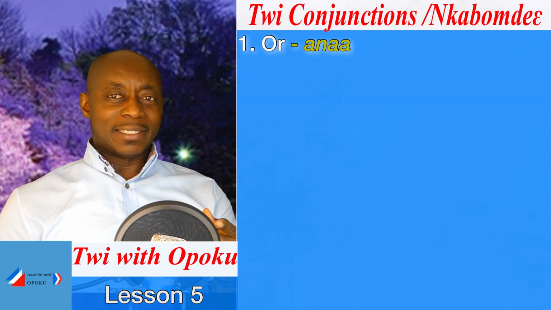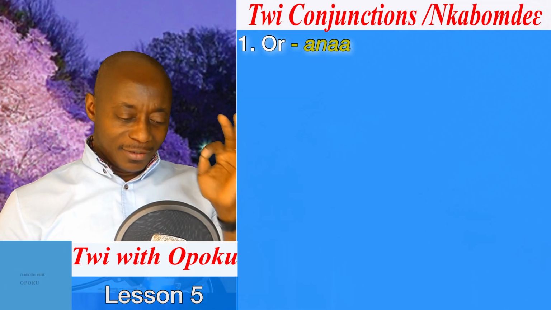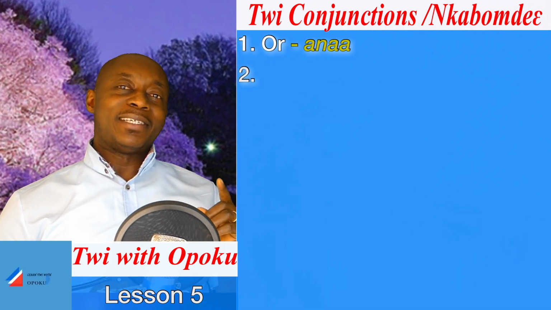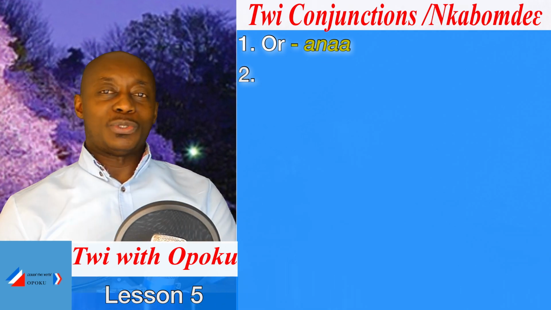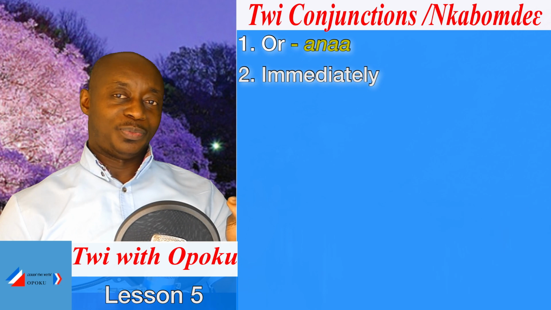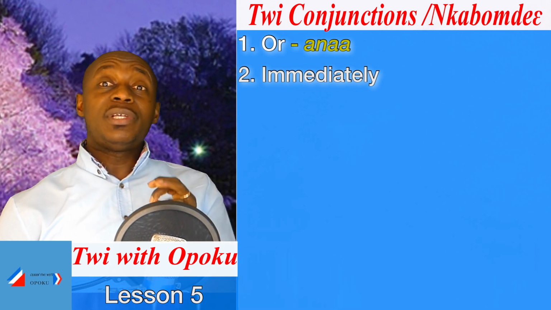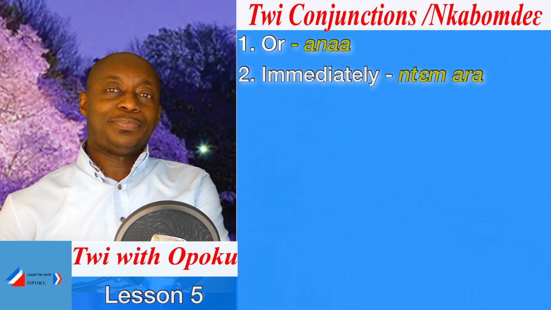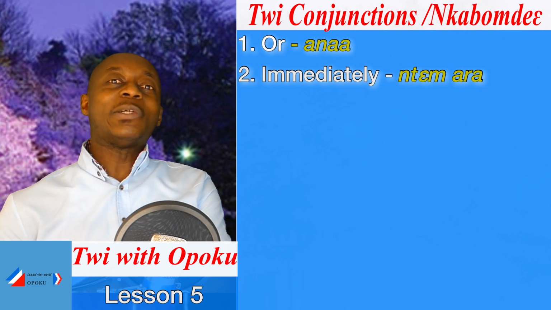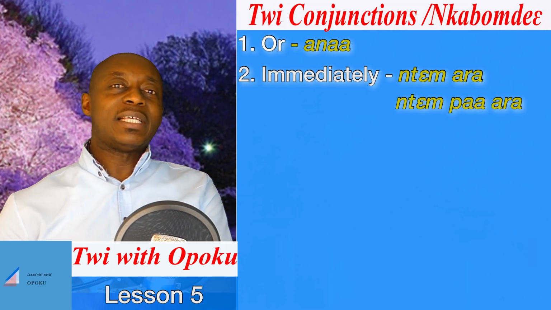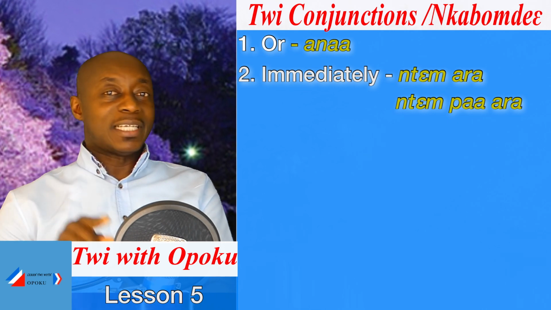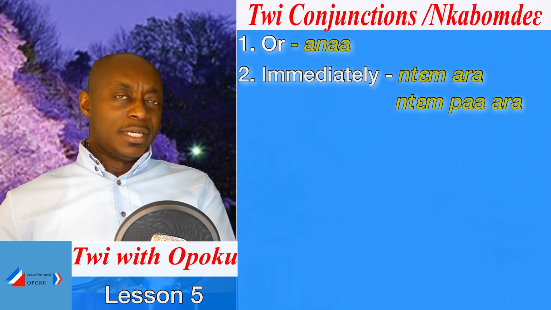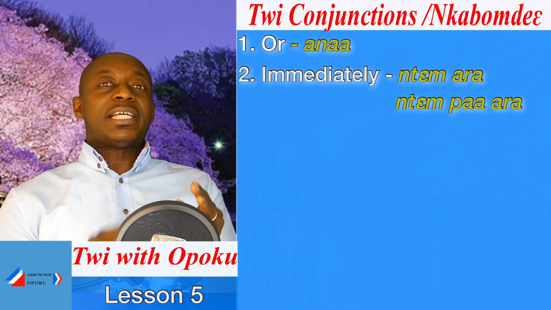Let's go back to the passage and see the next conjunction. The next conjunction can be found in the statement, immediately Kwame heard the news. Immediately is the next conjunction. In Twi, how do we say immediately? We say ntemwara. Ntemwara. That means what? Immediately. Some people will also say ntempa, or ntemwa. This is how it is written, ntem ara.